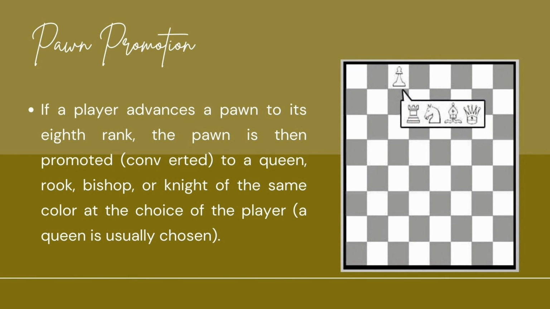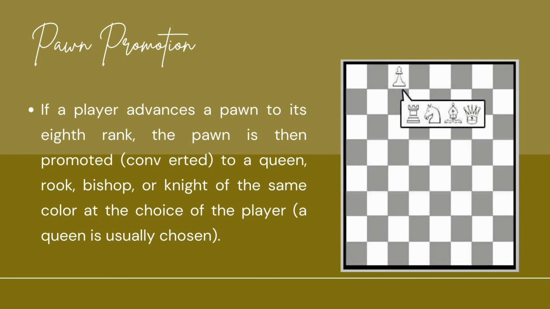Next is pawn promotion. If a player advances a pawn to its 8th rank, the pawn is then promoted or converted to a queen, rook, bishop, or knight of the same color at the choice of the player. A queen is usually chosen.